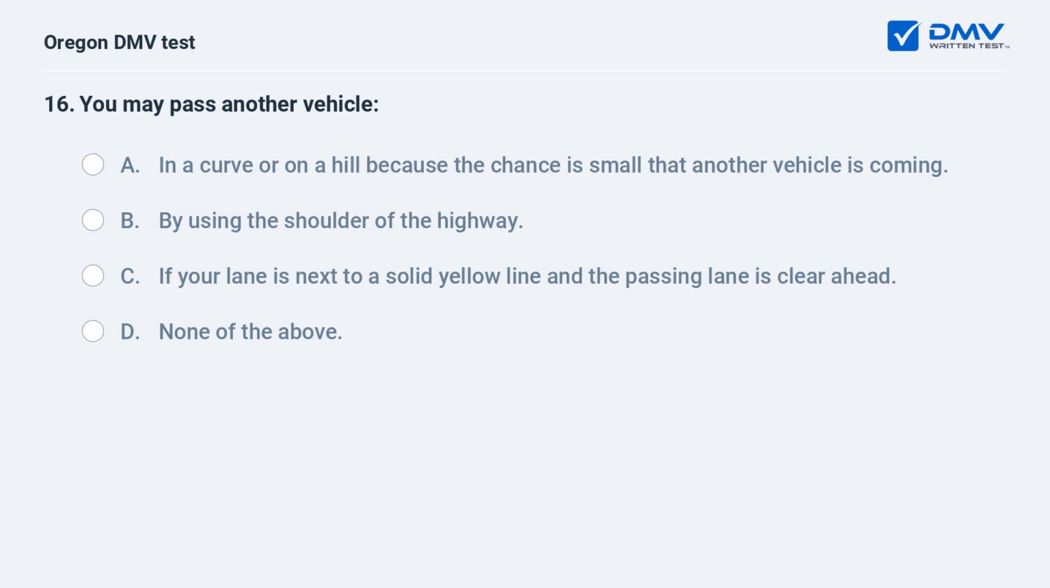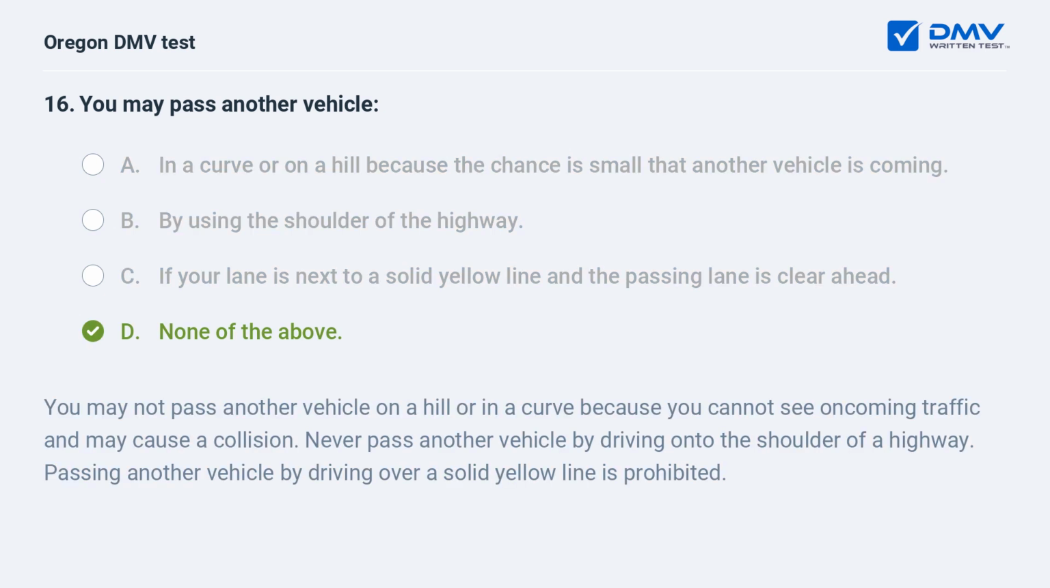You may pass another vehicle, A. In a curve or on a hill, because the chance is small that another vehicle is coming. B. By using the shoulder of the highway. C. If your lane is next to a solid yellow line and the passing lane is clear ahead. D. None of the above. D. None of the above.